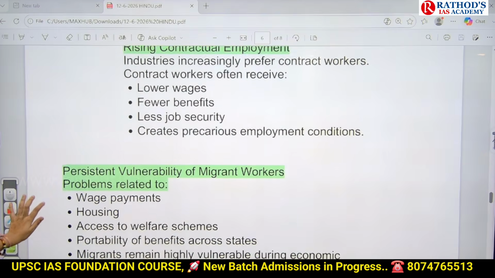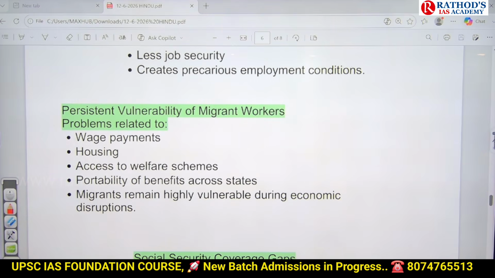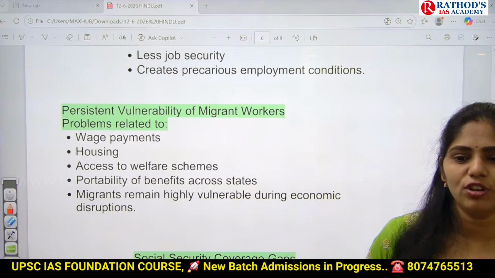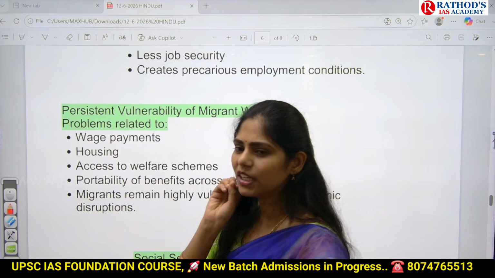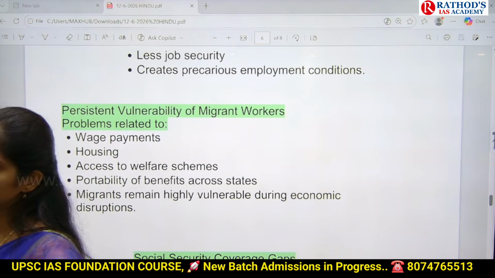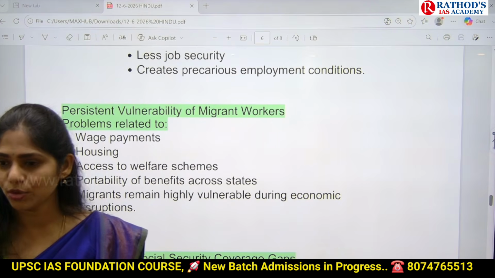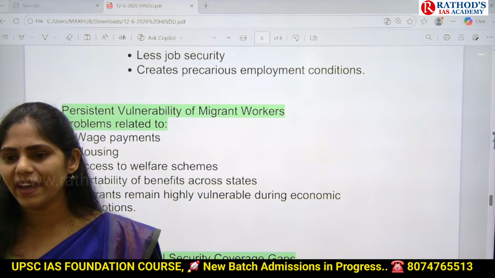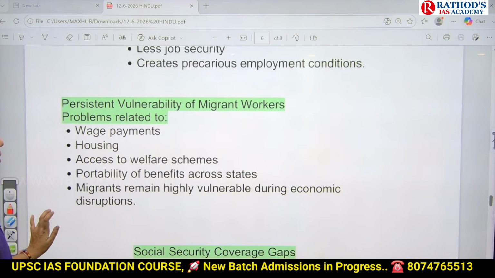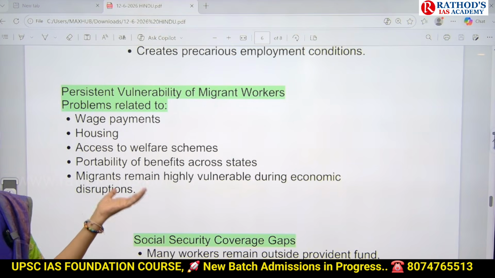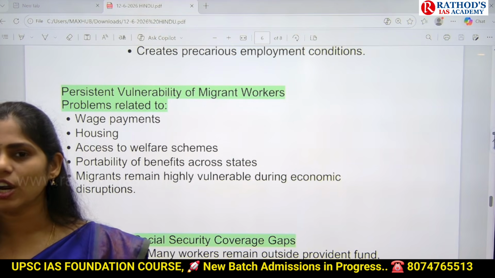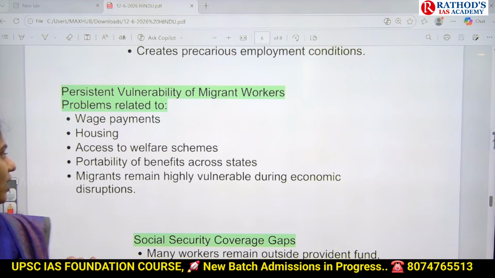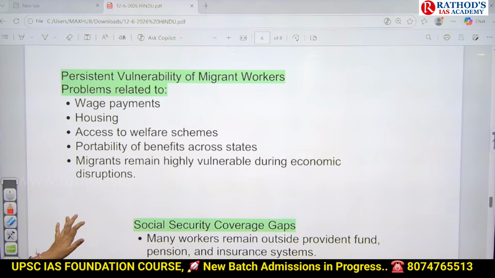And next one here is, there is persistent vulnerability of migrant workers. You know, people migrate from one area to another area. Especially if you take industries in the South, like rice mills and construction works, Bihar people will be working more. Do you have this idea? So here again, there is a problem of migrant workers. If migrant workers are coming, they have problems related to wage, they have problems related to housing, and they will not get schemes. They are not eligible for the schemes in our state because they are migrant workers, and they will not get proper benefits.